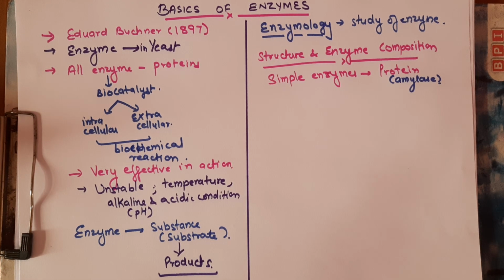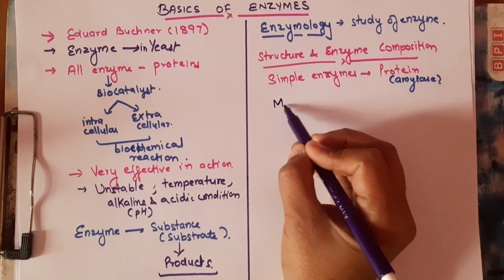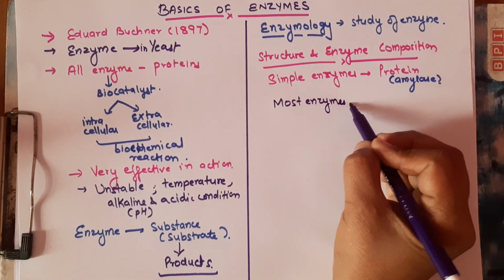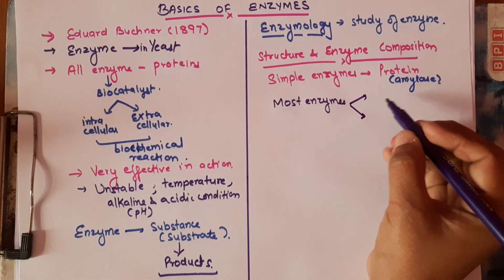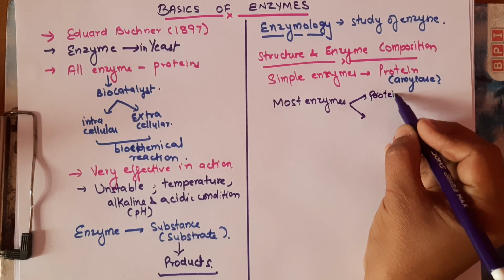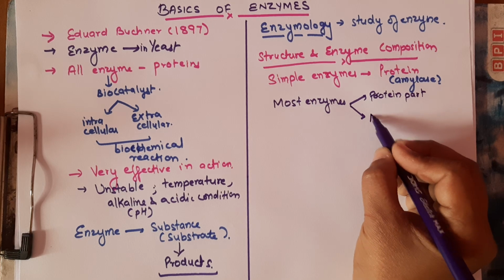But most enzymes are made up of two portions. The first portion is the essential protein part, and in addition they also have a non-protein part.